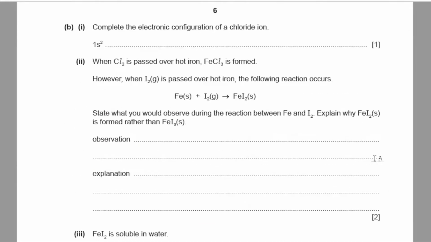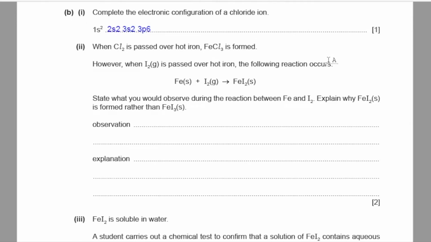Part B1. Complete the electronic configuration of a chloride ion. Okay, so chlorine gas has got 7 valence electrons, meaning 7 electrons in its outermost shell. When it becomes chloride ion, it has gained 1 electron and is carrying a negative charge and has completed its valency, just like noble gases. So it has a complete outermost shell now. So 2s2, 3s2, 3p6.